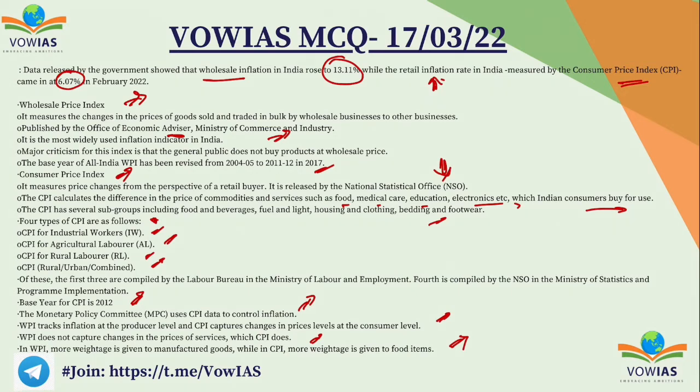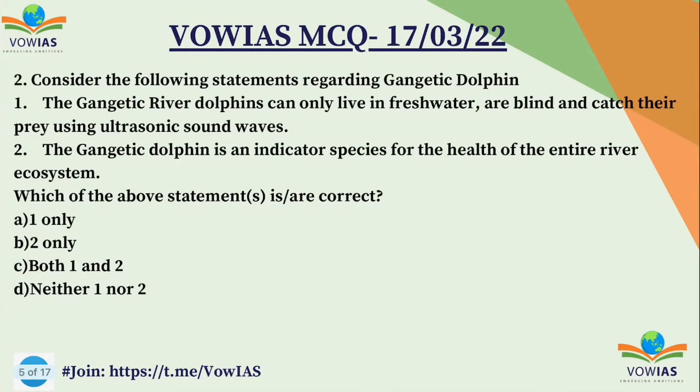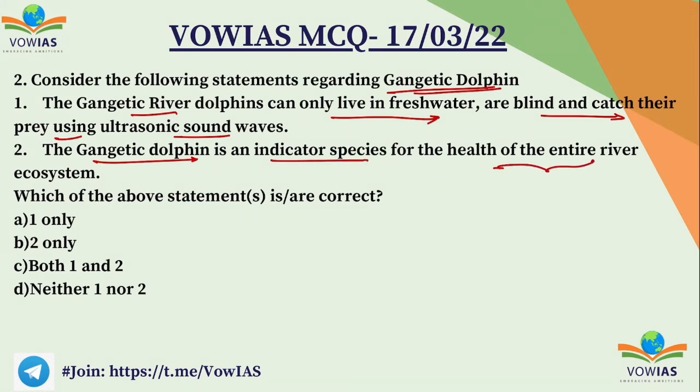Okay. Now let's look at the next question. The second question: consider the following statements regarding Gangetic Dolphin. First one: the Gangetic river dolphins can only live in fresh water, are blind, and catch their prey using ultrasonic sound waves. Second one: the Gangetic dolphin is an indicator species for the health of the entire river ecosystem. Which of the following are correct? A 1 only, B 2 only, C both 1 and 2, and D neither 1 nor 2. You have to choose the correct option, and the correct option is C, both 1 and 2.